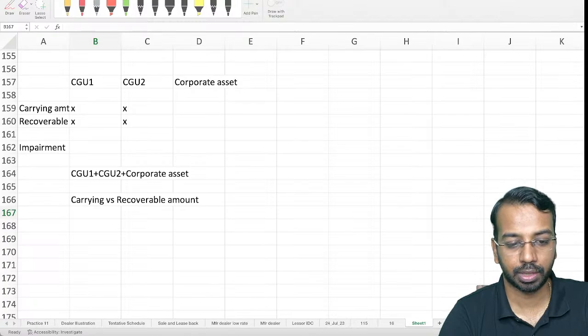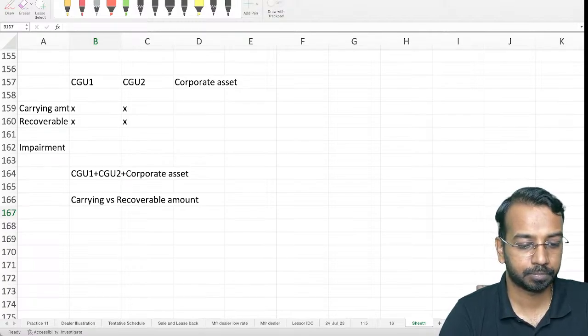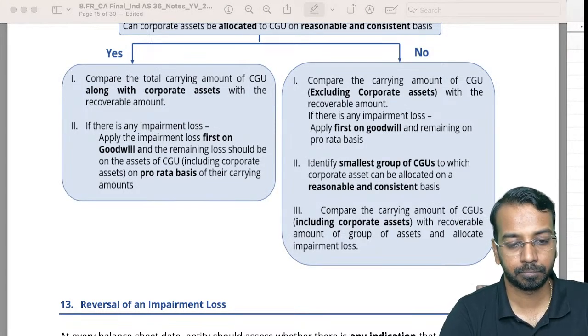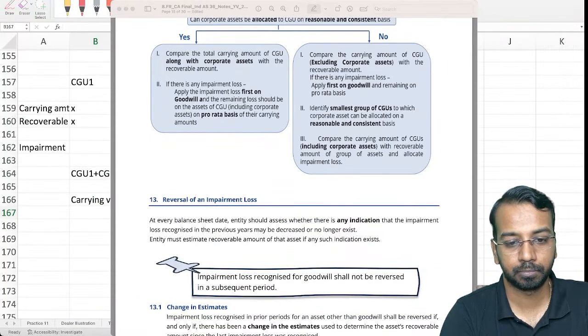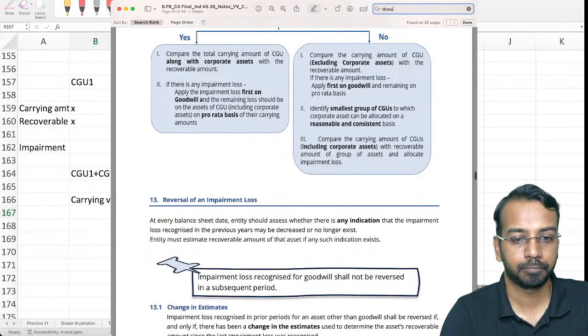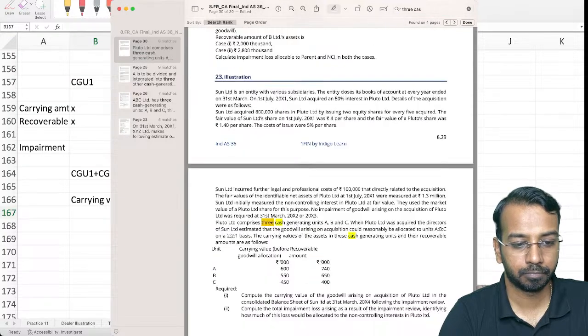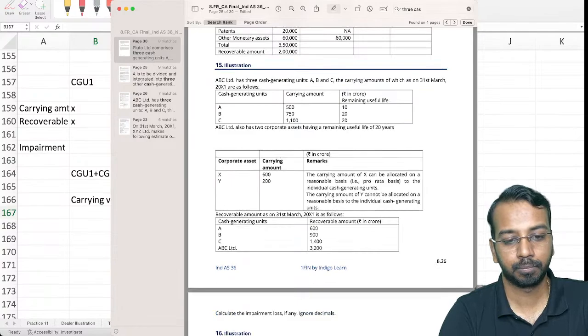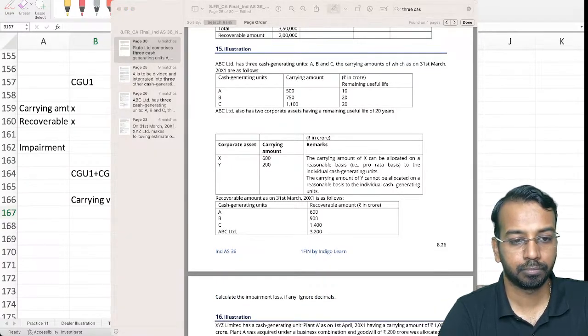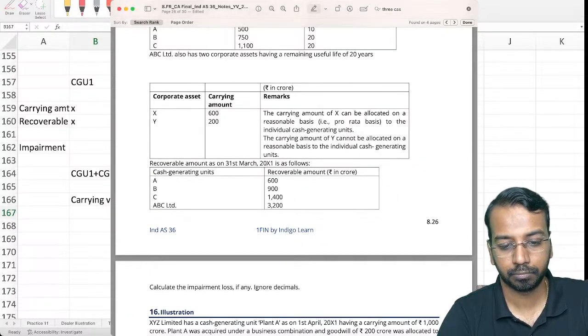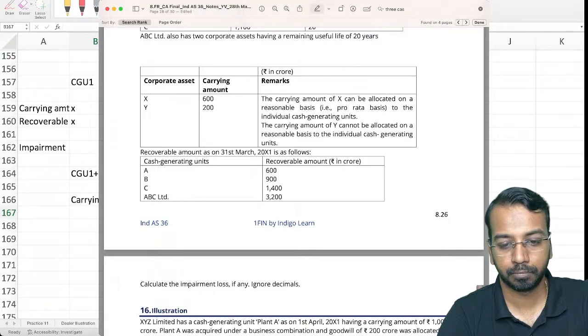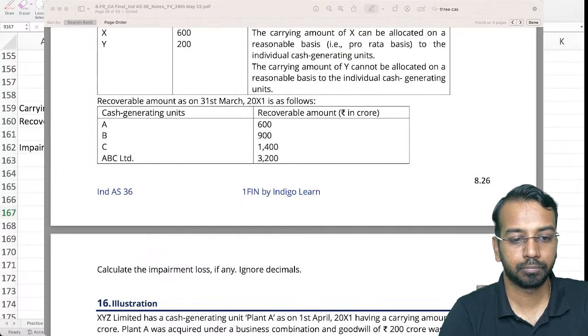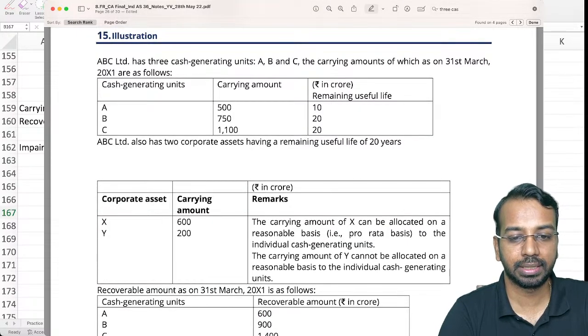Okay, I'm taking an illustration so that will help you understand. Let's have a look at this example with numbers.